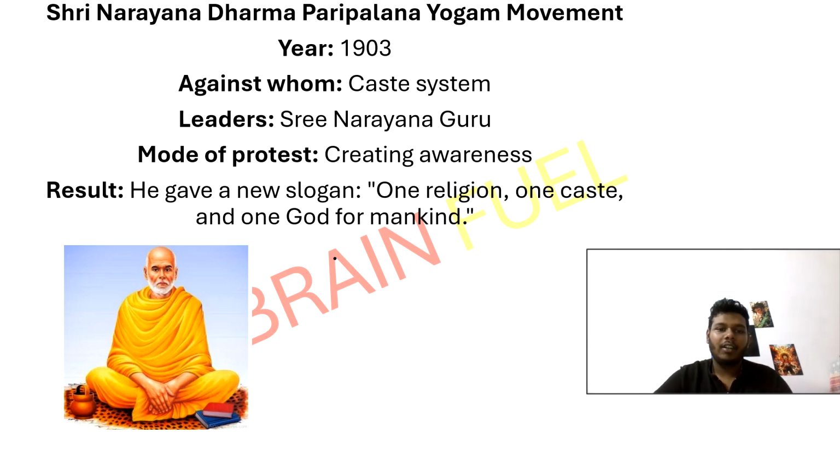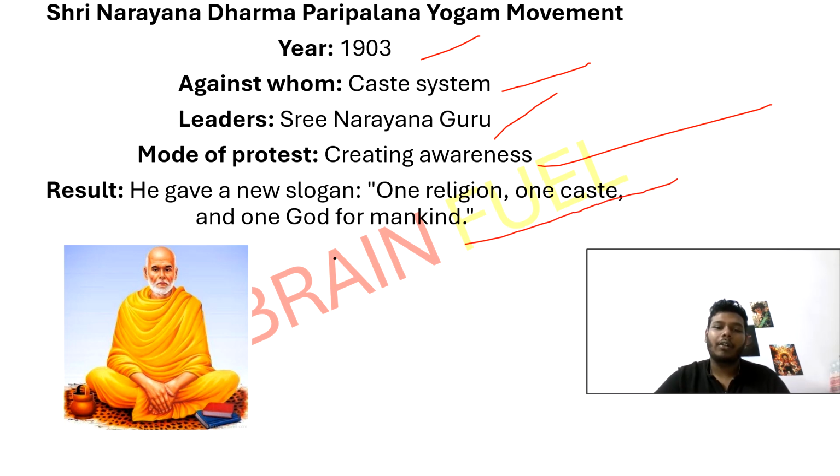Next movement is the Sri Narayana Dharma Paripalan Yogam movement. It took place in 1903 against the caste system, and the leader was Sri Narayana Guru. Mode of the protest was to create awareness, a new slogan: one religion, one caste, and one God for mankind. This was told by Sri Narayana Guru. It started in Kerala. The whole purpose was to fight against the caste system and promote equality.